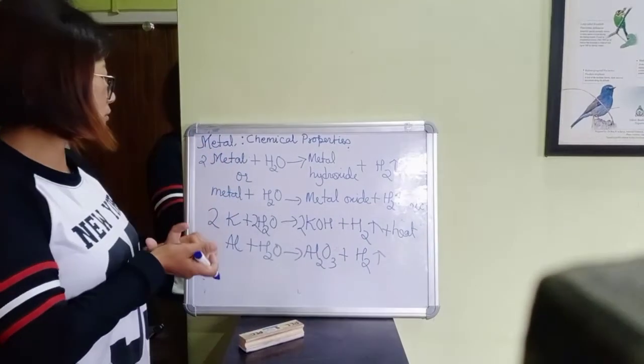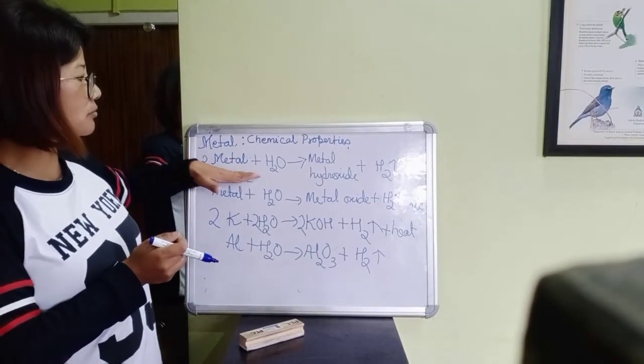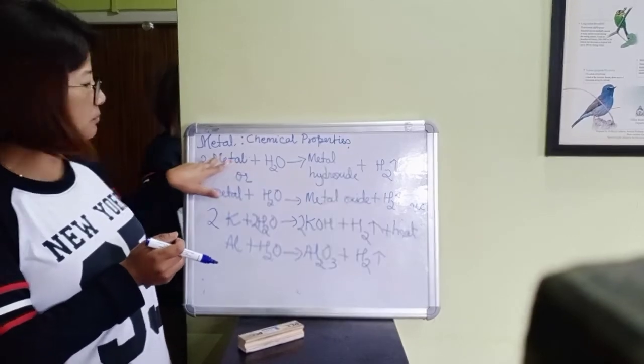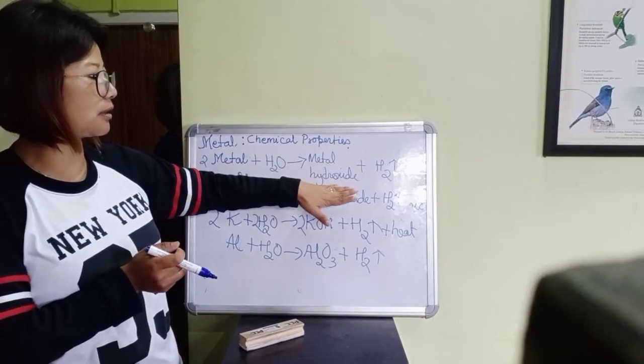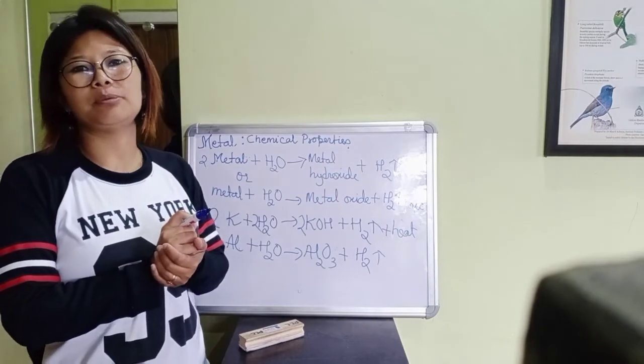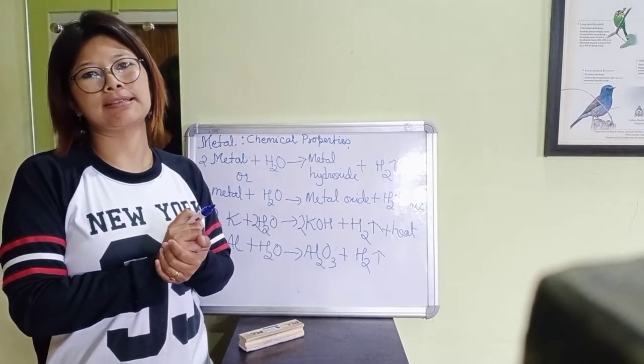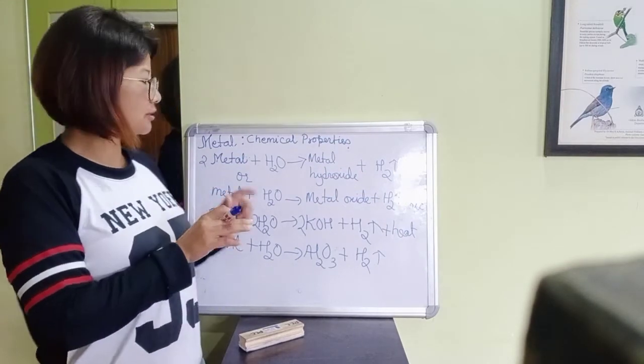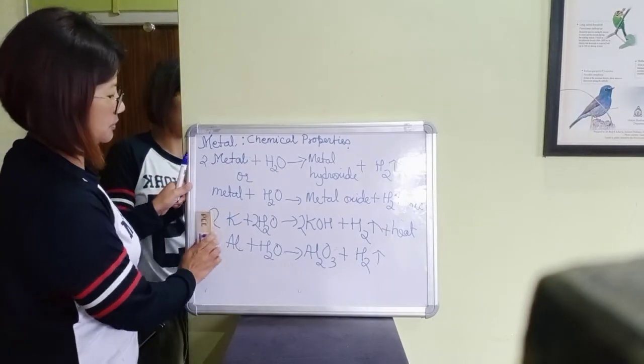So when metal reacts with water, it forms metal hydroxide and liberates hydrogen gas. Right? So this is the second chemical property.